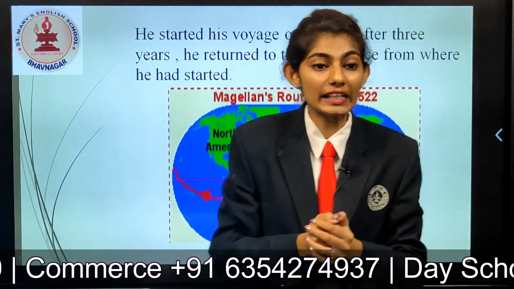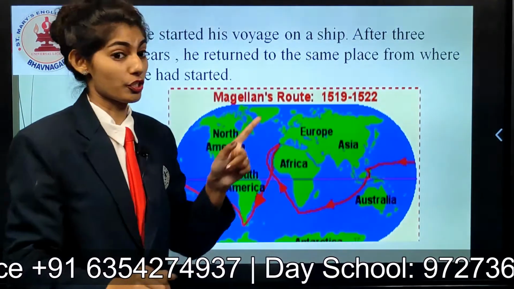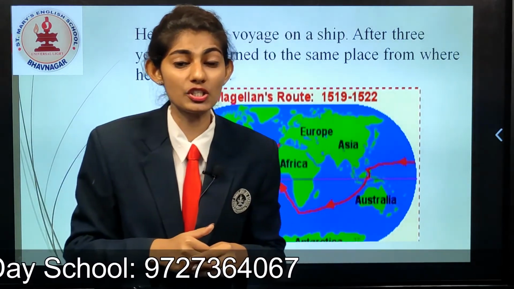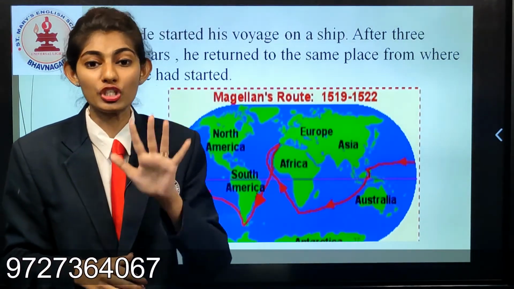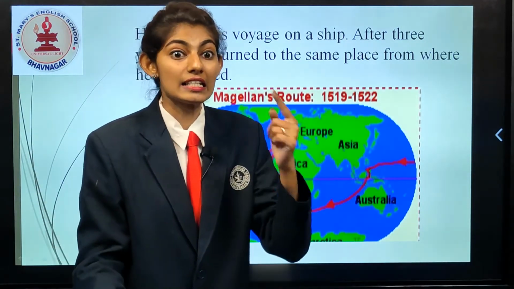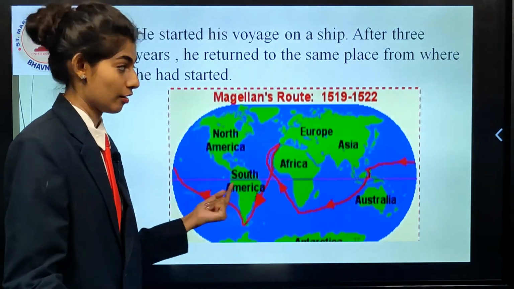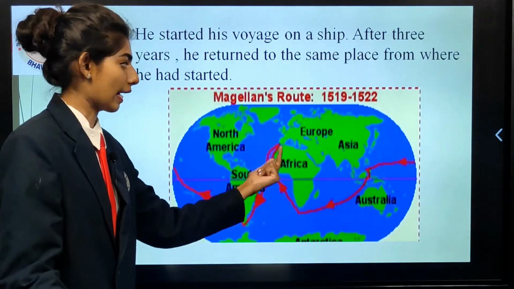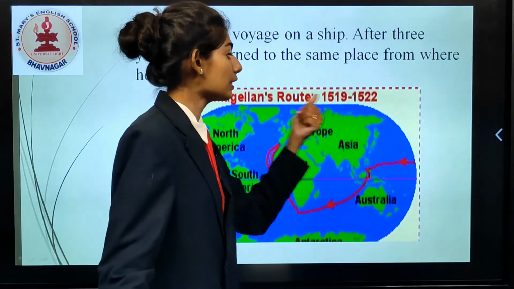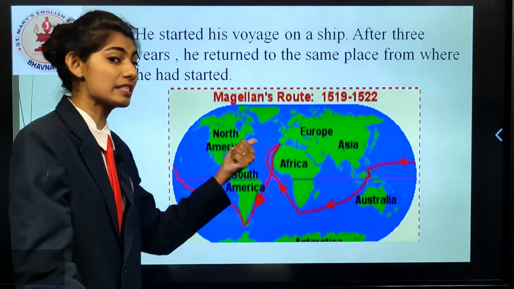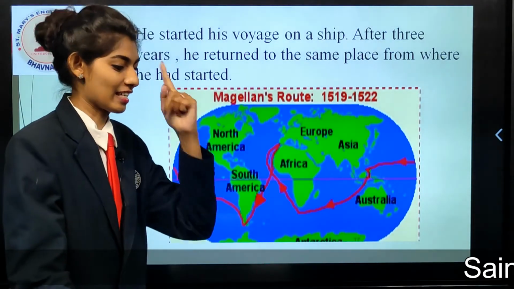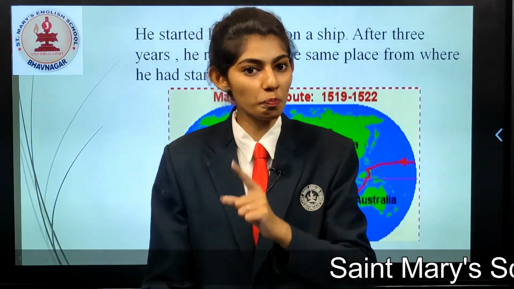Because he started his journey. Here it is written voyage. Voyage means a journey on a ship. Okay, he started his journey with 5 ships and many sailors. They started sailing from the west, from Spain, and towards the east side they came, and they returned to the same place. They returned to the same place, and which was that place? Yes, that place was Spain, where he started.